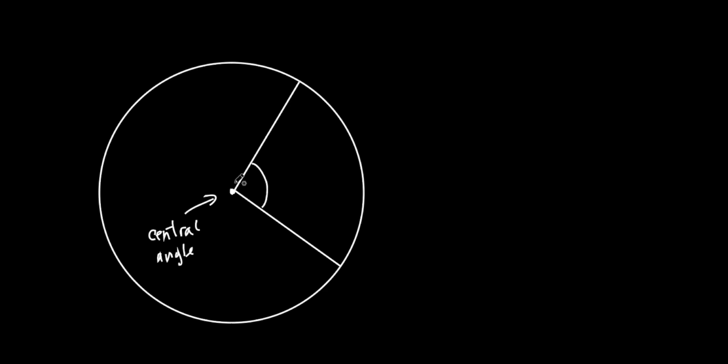Now I'm going to throw something in here that's really crazy. You've never seen this before, I don't think. But I'm going to talk about it because you're going to see this later on. You got to learn it at some point. I'm going to name this angle something crazy looking. It kind of looks like a 0, almost like an O from the Orioles, doesn't it? You ever see the Orioles O? It's got like a little swoosh through it like that. But this is a Greek letter of the alphabet. The Greeks have their own alphabet. They got their own letters. They don't use our letters. They use their own letters, Greek letters.